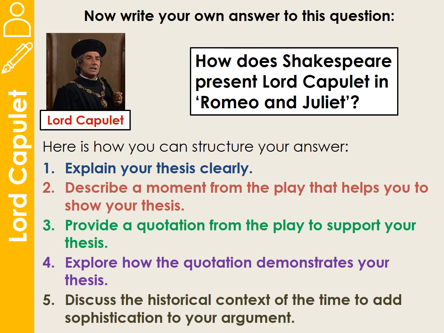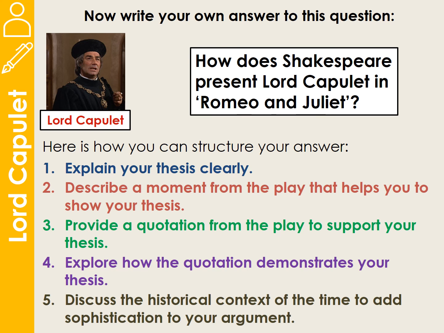How do you feel Lord Capulet comes across in Romeo and Juliet? Is he an arrogant father? Is he a hard, vicious, controlling parent? Is he perhaps a bit misguided? Is he acting in what he thinks is in Juliet's best interests? Because this, after all, is a prestigious match and would be very, very good for Juliet. So explain, make sure you know what you think, and that's going to provide your opening line.